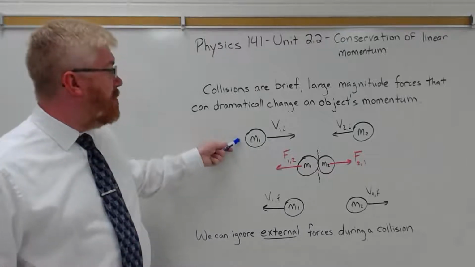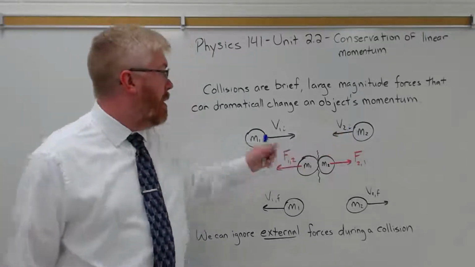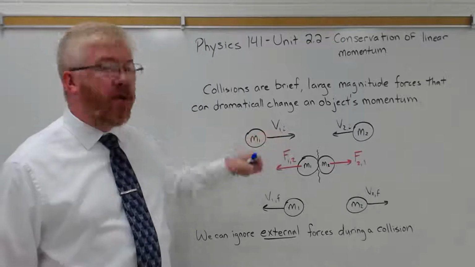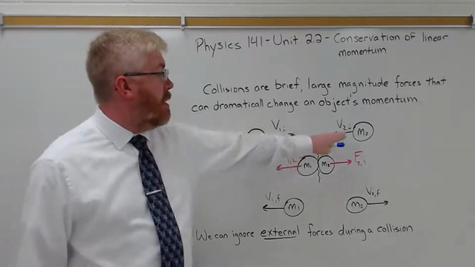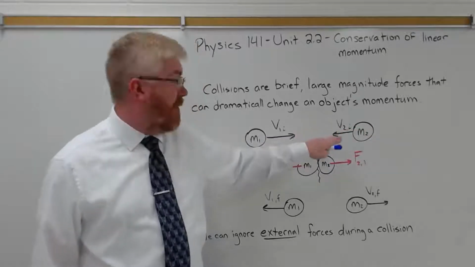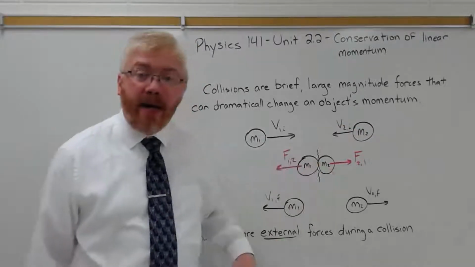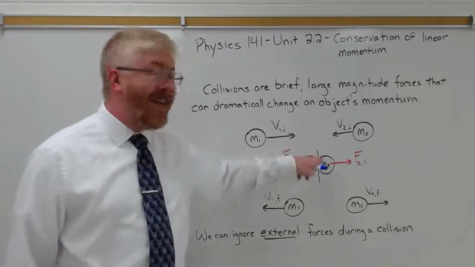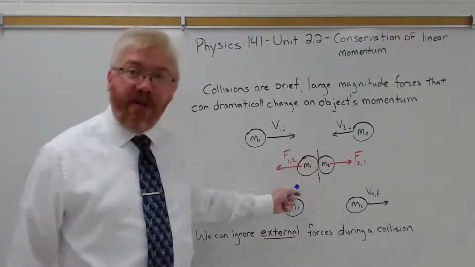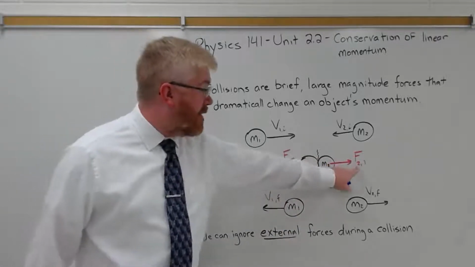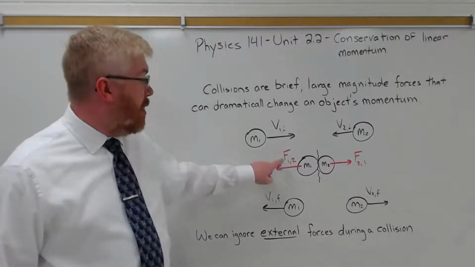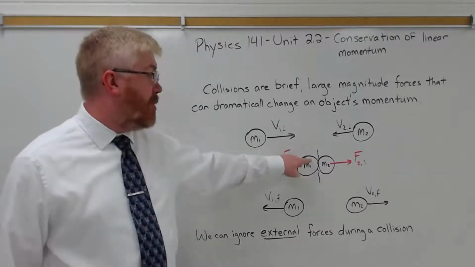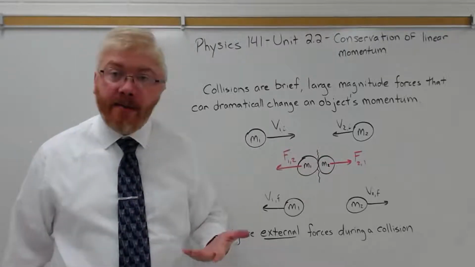So here we have two objects, mass 1 and mass 2. Object mass 1 has some initial velocity, v sub 1I. Object 2 is going to the left, it has some velocity, v sub 2I. They collide, exchanging forces. So there's a force on 2 from object 1 during this collision, and there's a force on object 1 from object 2 that's equal and opposite.